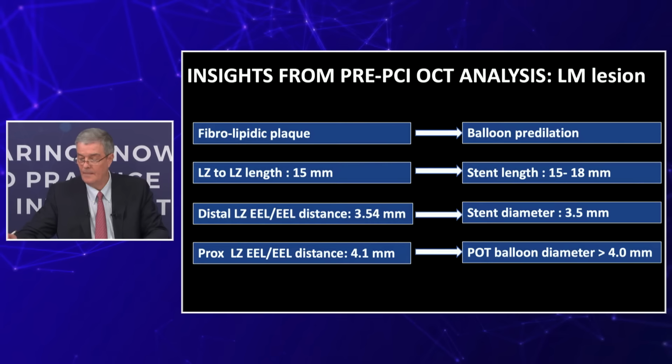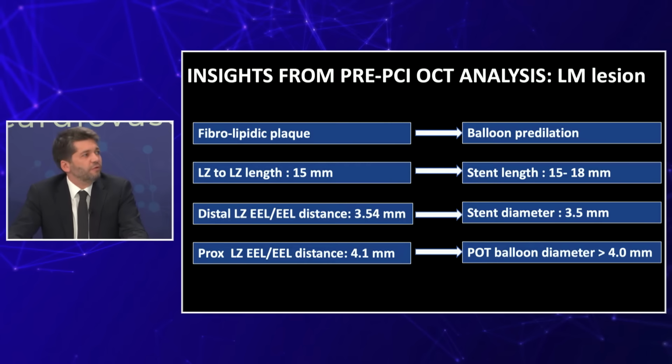So, to wrap up, this is the information we got from the PCI, the OCT. It's a fibrolipidic plaque. The landing zone to landing zone length was 15 millimeters. The distal landing zone EL to EL distance was 3.54 millimeters, and the proximal landing zone EL to EL distance was 4.1 millimeters. So based on that, I think we should stop here.